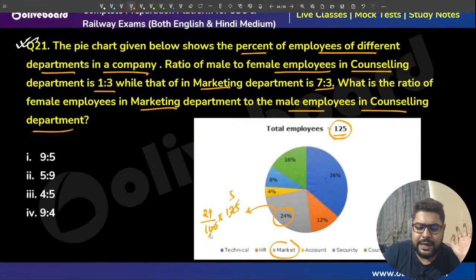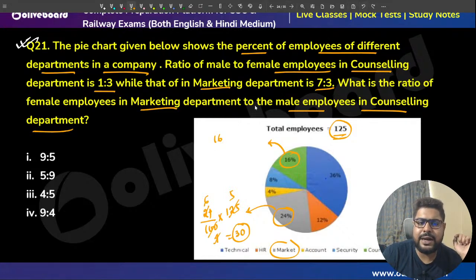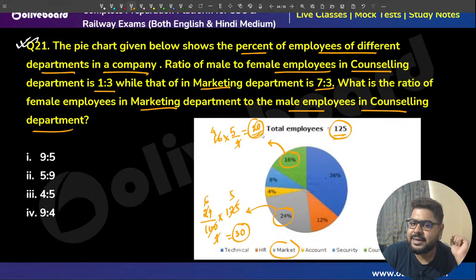So 5, 25, 4, 6, that is 30 employees. And the counseling department is 16%. How much is that? Can I do it directly? 125 by 100 means 5 by 4. 4 fours are 16, that is 20 employees. Now what are they saying?